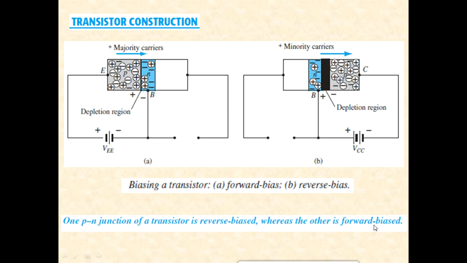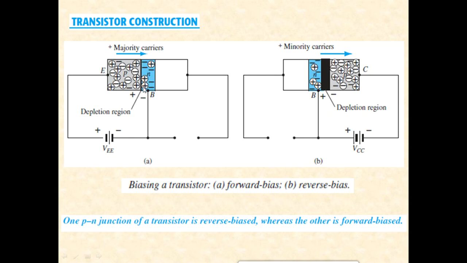Now which one is reverse biased and which one is forward biased? Let us try to discuss it. So the first diagram, let us spend 5 minutes on these diagrams. This gray colored region is the emitter, the blue colored region is the base, and the collector region is left out. So we are considering only these two regions, which have one junction in between. That is the emitter to base junction.